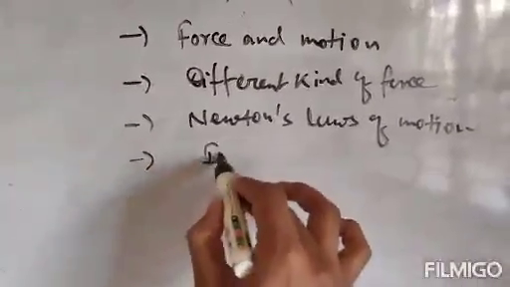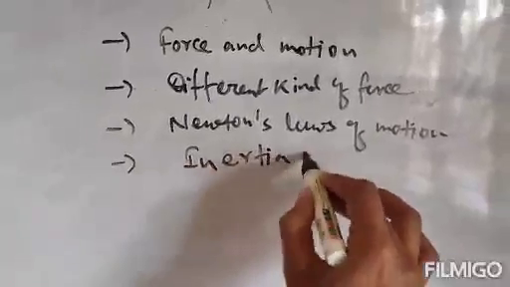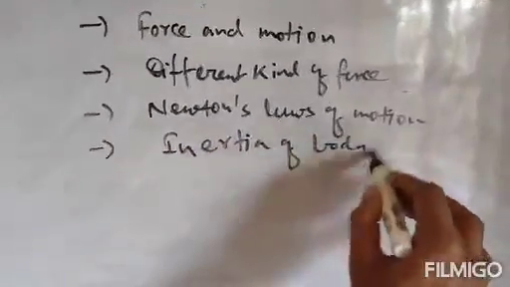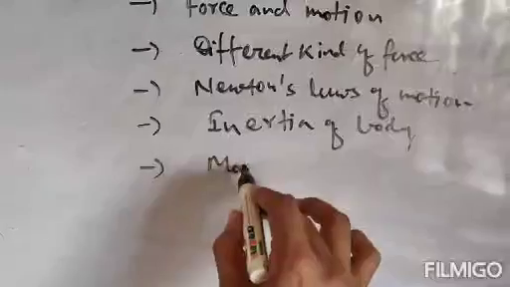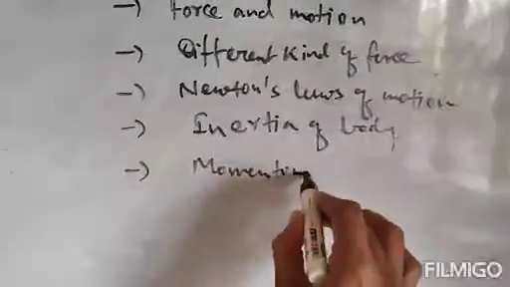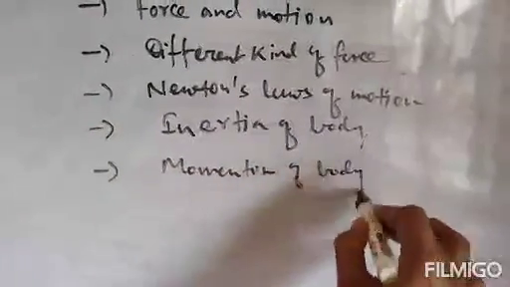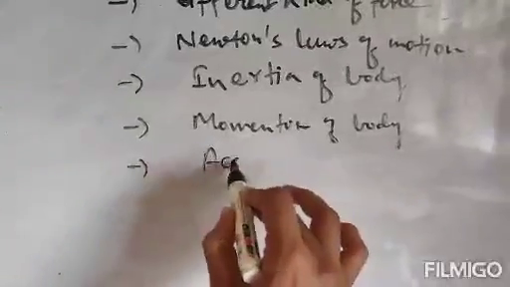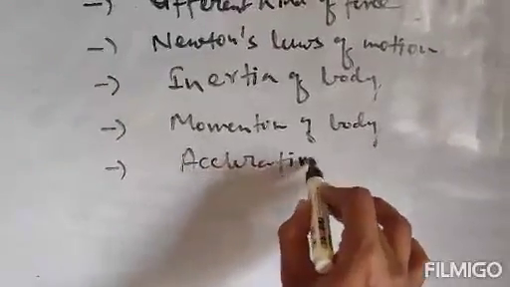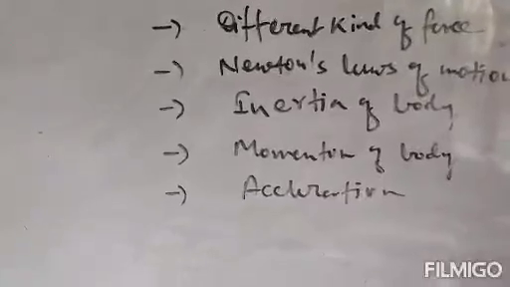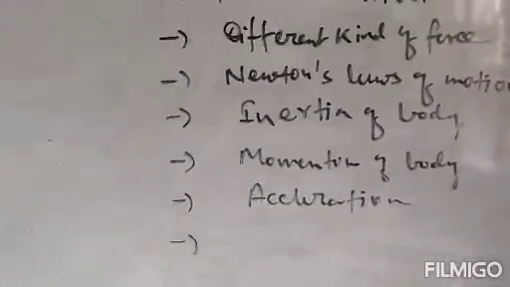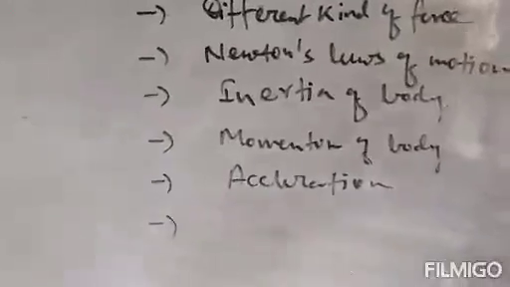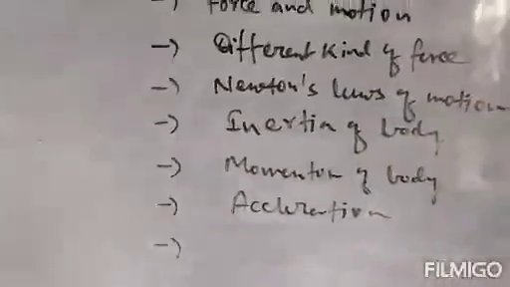Next, inertia, concept of inertia of a body. Next, momentum of body. Next, acceleration, what is acceleration, concept of acceleration, which is related to force obviously. Next, elementary idea of momentum.